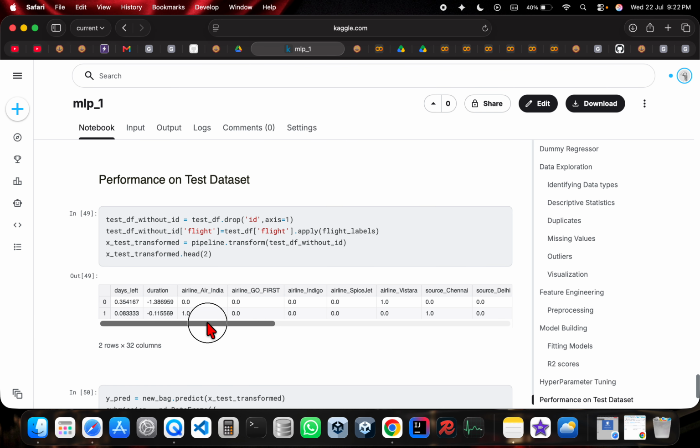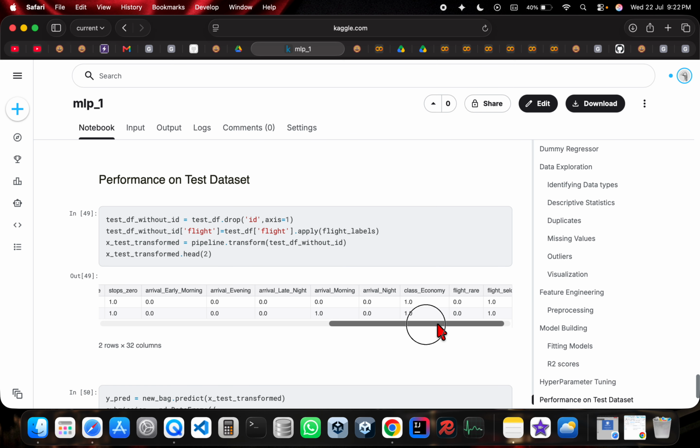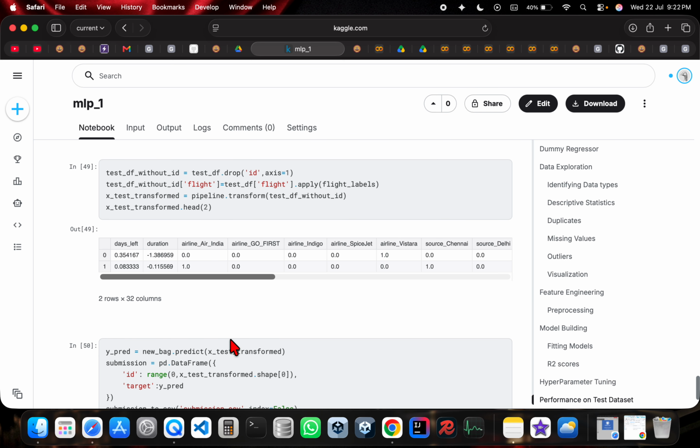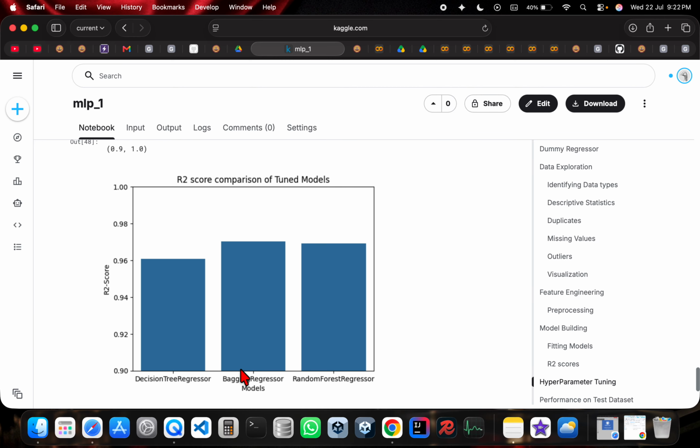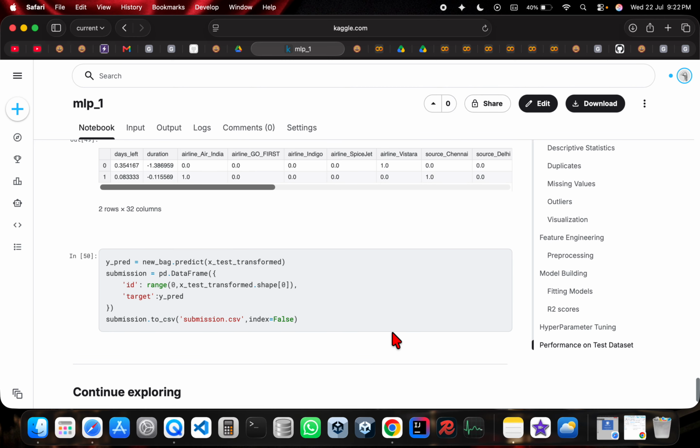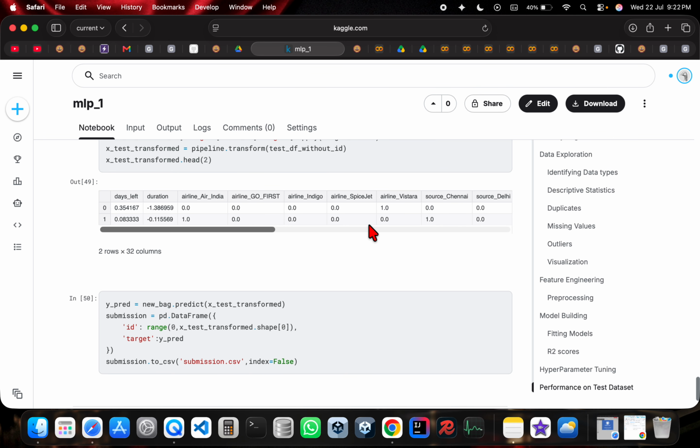And this is the first 2 columns of the test data set that we have obtained. And then we are using this bagging regressor that we have selected and fine tuned to predict them and submitted it. So this was all about my Kaggle assignment submission. Thank you.